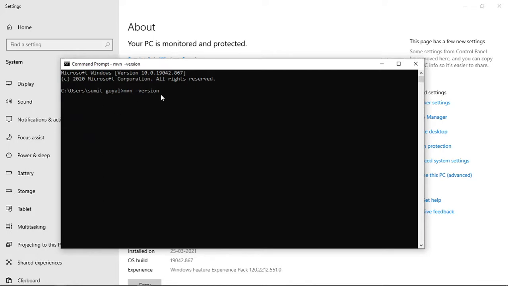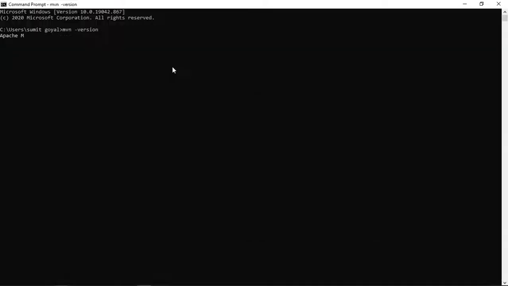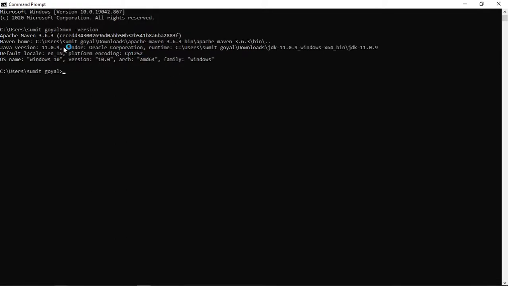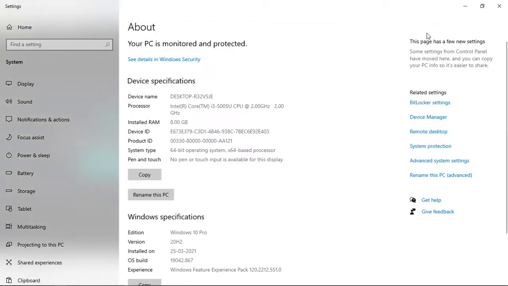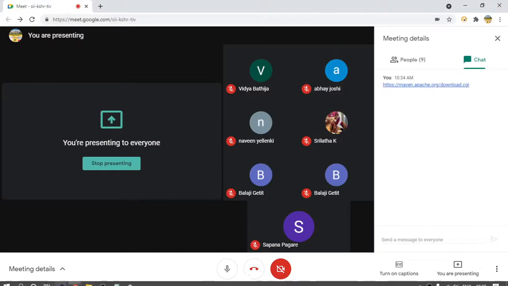This is the command you can use to check whether Maven is successfully installed in your machine or not. You can see it is giving me some version, which means Maven is successfully installed in our machine. So now we can continue with Eclipse.